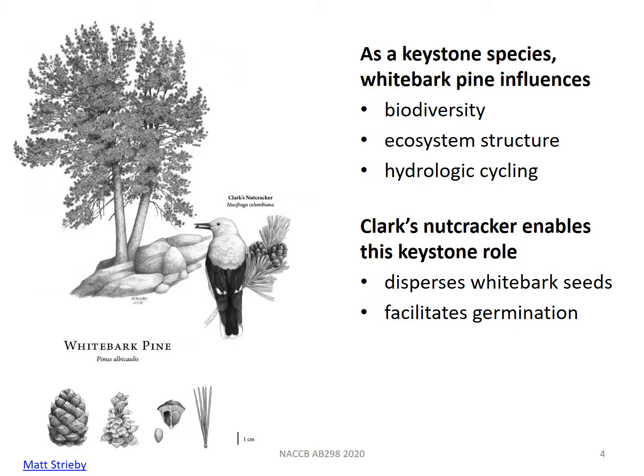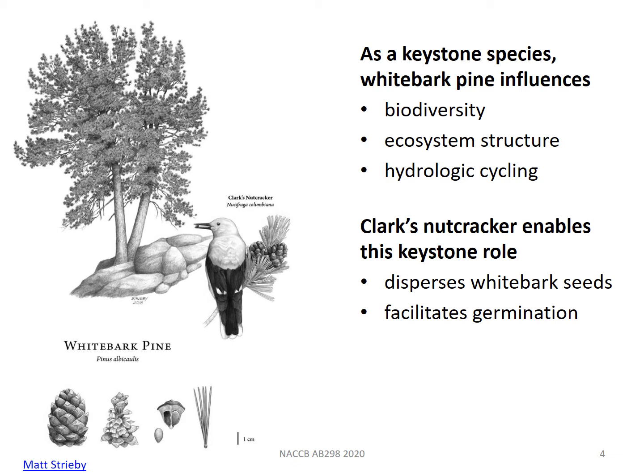As a keystone species, the presence of whitebark increases biodiversity, structures ecosystems, and alters hydrologic cycling. So this tree literally provides water, forage, and habitat for many other species. And Clark's Nutcracker controls the distribution of these processes by dispersing whitebark seeds and helping them germinate.